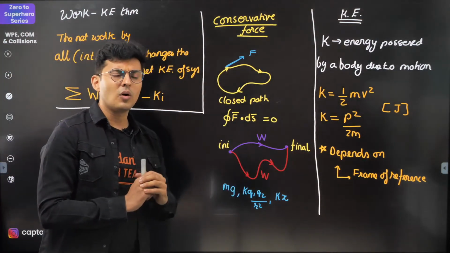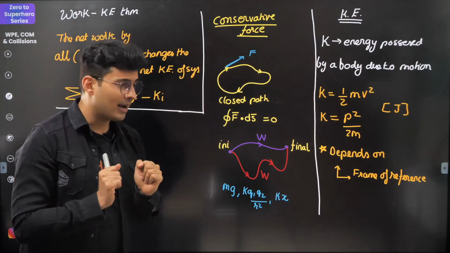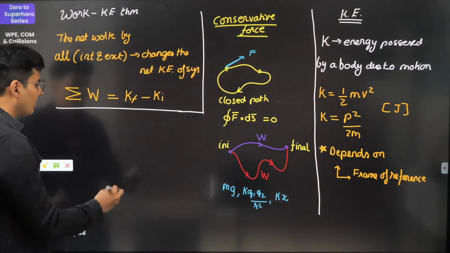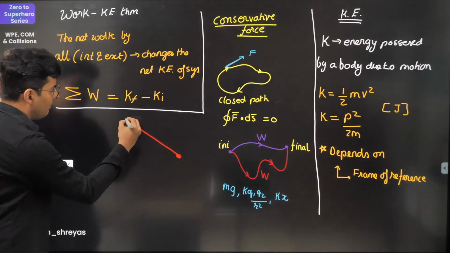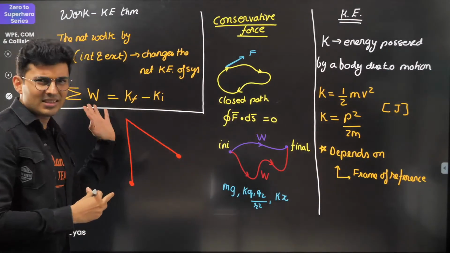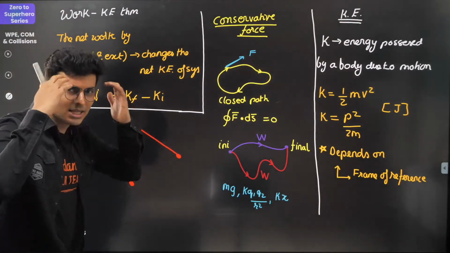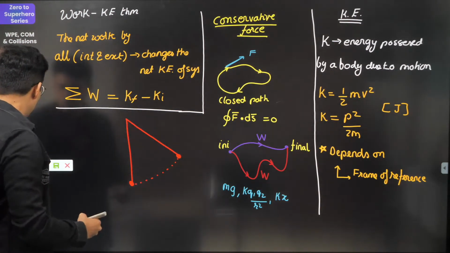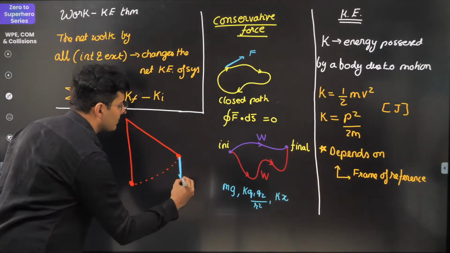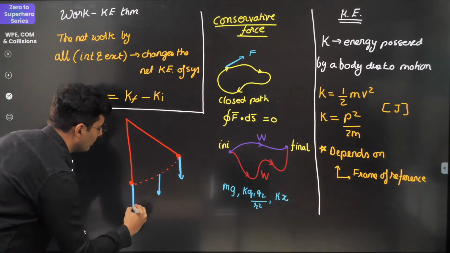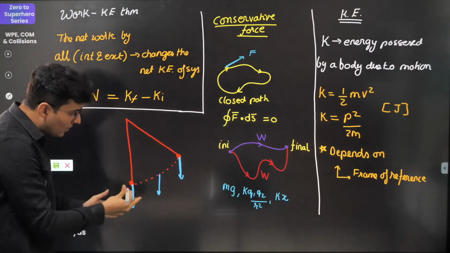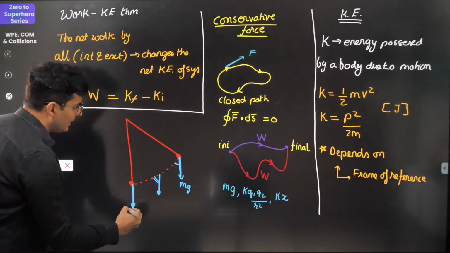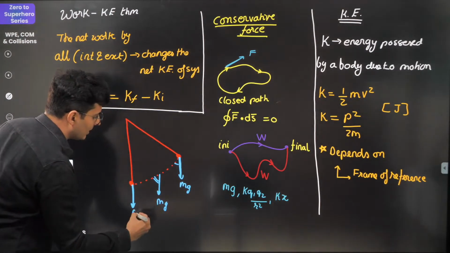So what is the use of knowing this? Imagine you are solving a pendulum question, and the pendulum's bob comes over here, and for some reason you have to apply the work kinetic energy theorem. Now that bob will travel like this, and during its journey mg will always be acting down, and the gravity will keep making different angles with the displacement.